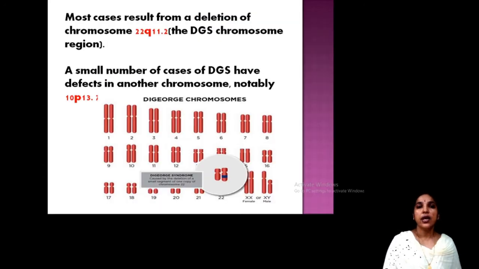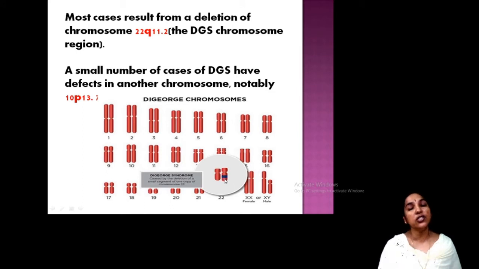Clear? Now, most of the cases result from deletion of chromosome number 22, that is the DiGeorge syndrome chromosome region. In a small number of cases, it is in chromosome number 10, as I already told you. In this picture, you can see the deleted part of chromosome number 22. This blue color indicates the deleted part.